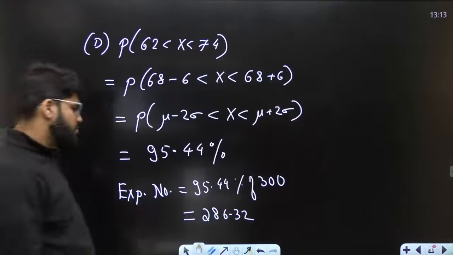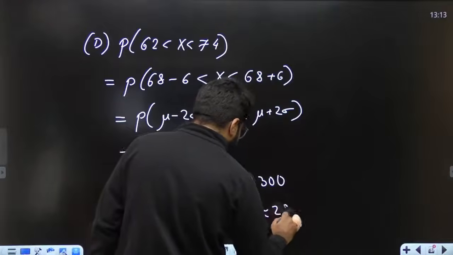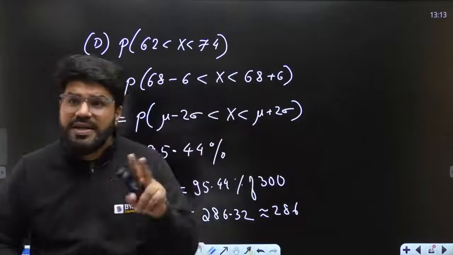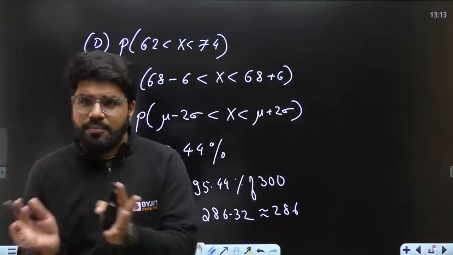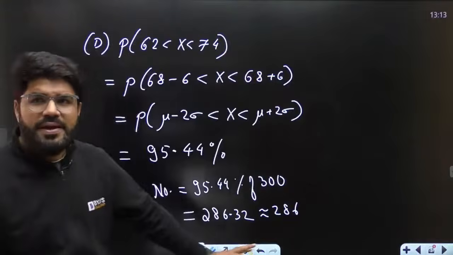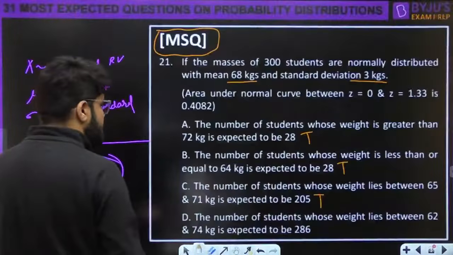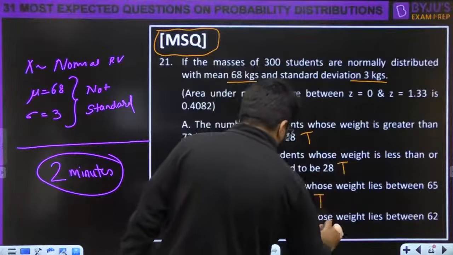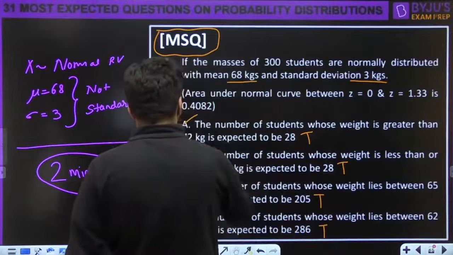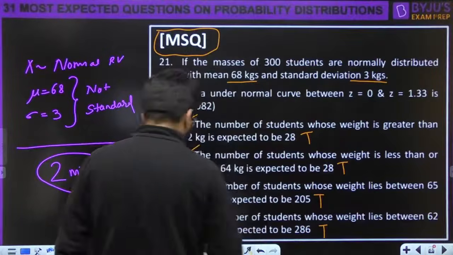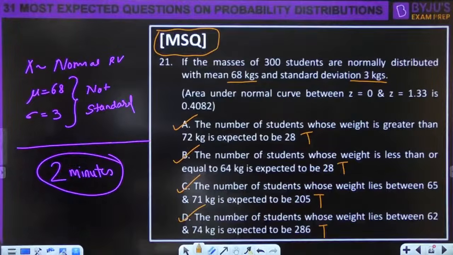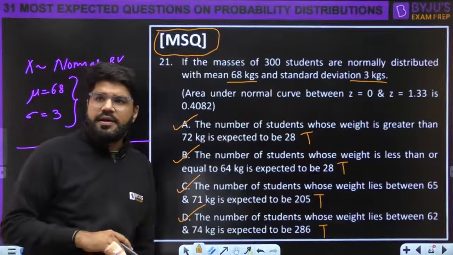Okay, so this is as good as 280. So here 286, 287, 285 all will be marked correct. Approximately सब closer है. All will be taken as correct only. So this is 286. Done. So this is also true, and this MSQ question has all answers correct: A, B, C, D. ठीक है, done है.